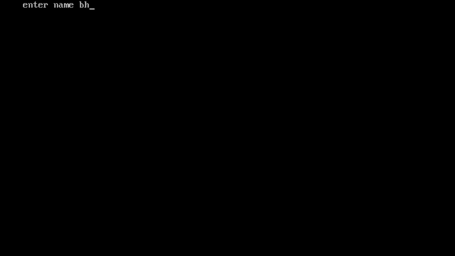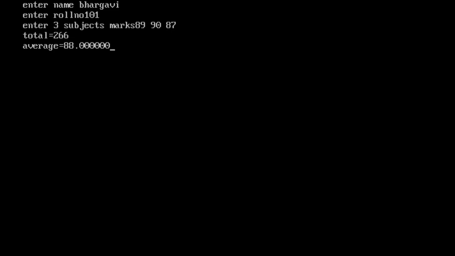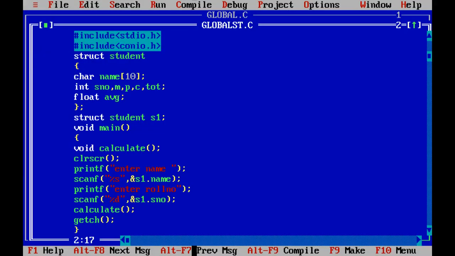Enter some student name. I'm entering Bhargavi. Here we are asking only the name, so we enter the name only. Now enter the roll number, so I entered the roll number. 3 subject marks, 89, 90, 87. You can give whatever numbers. So the total is 266 and the average is 88. Clear? So this is a global structure and global variables.